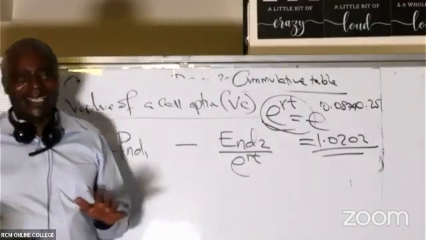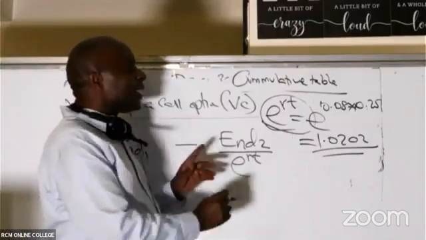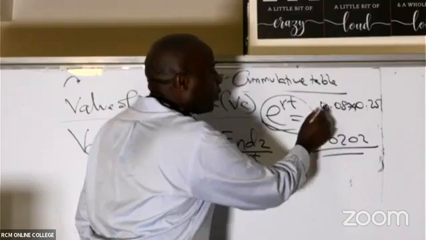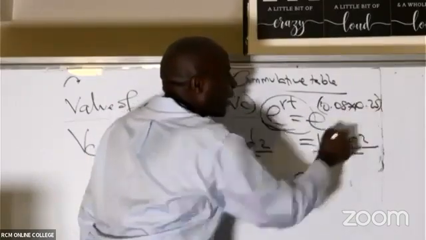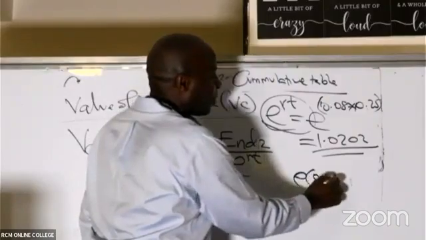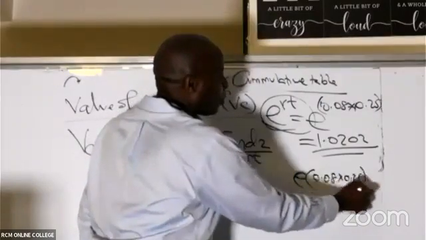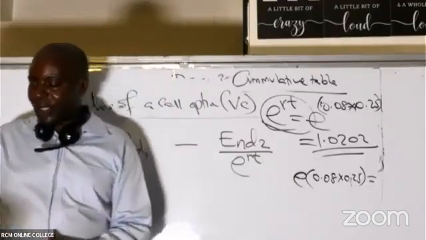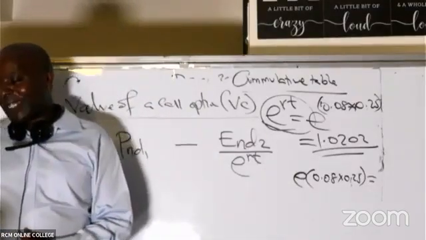Is there somebody who is not getting this answer? Yes. So why are you not getting it? It's because you have not followed BODMAS. Remember, BODMAS would want you to multiply, or it would want you to use brackets. So please write e comes there, and then you say in brackets 0.08 times 0.25, you close brackets like that. Don't raise. Then you'll be able to get that answer.